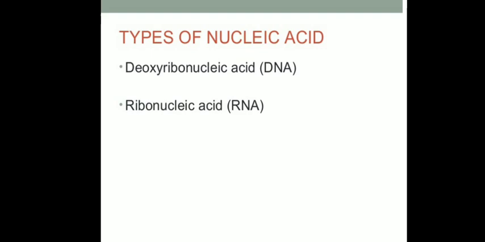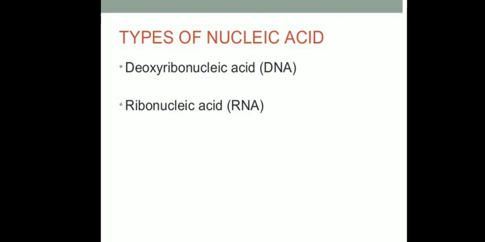As we have discussed earlier, nucleic acids are basically of two types. The first one is deoxyribonucleic acid, known as DNA, which is the genetic material in most organisms.